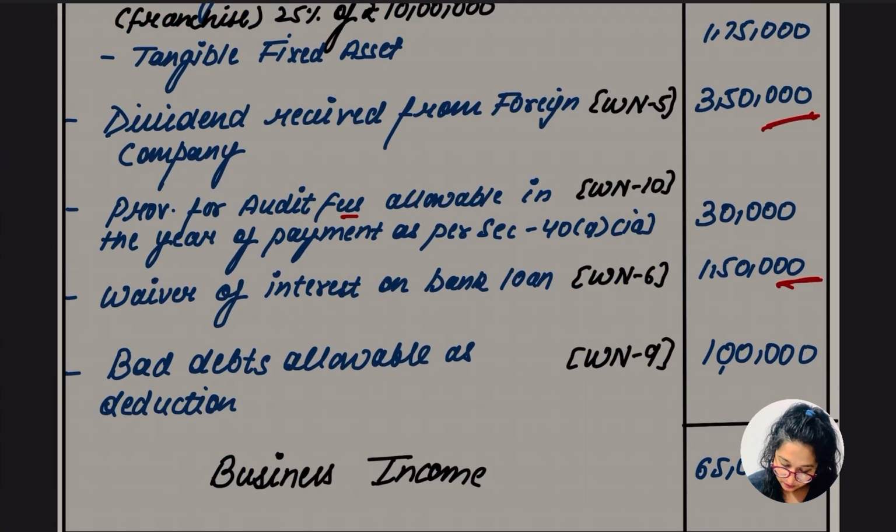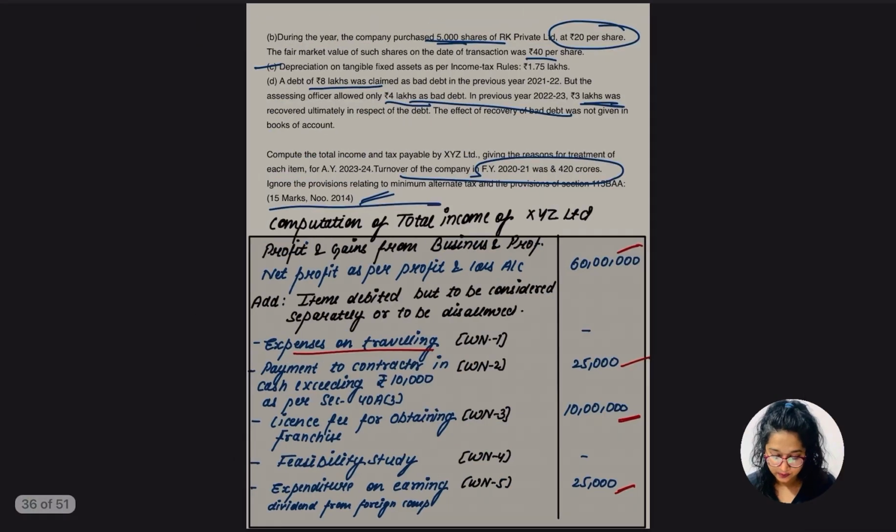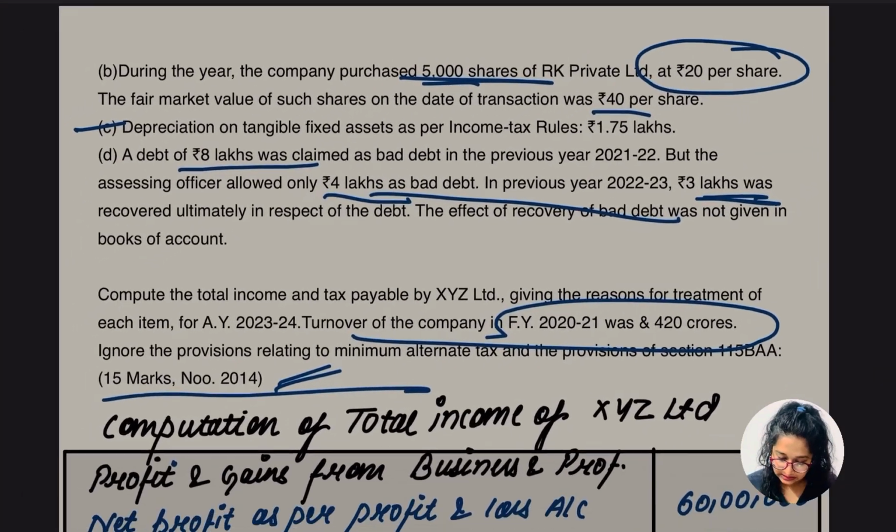So here is the provision of the audit fees, allowable in the year of payment as per section 40(a)(ia), which is 30,000, being 30%, was disallowed. Okay, so yes, hope so. Up to this everything is clear, guys.